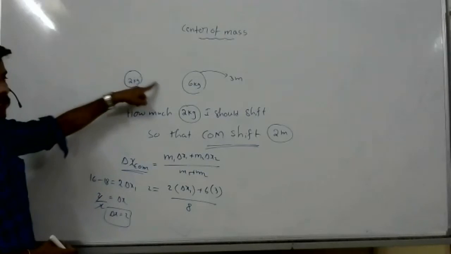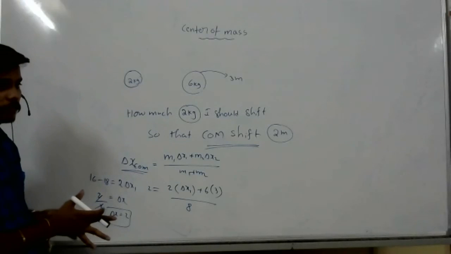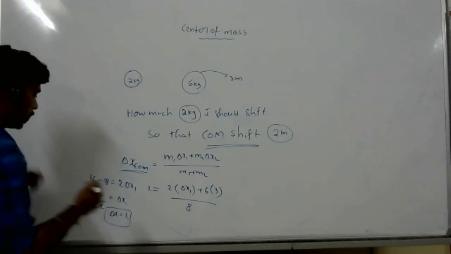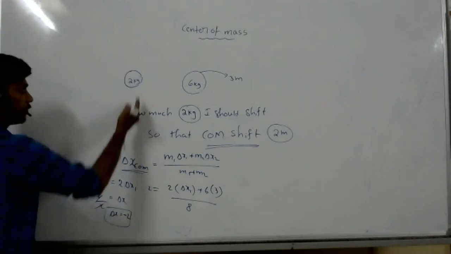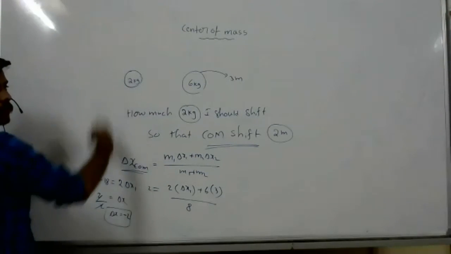Positive you are getting, so 2 kg. You'll get negative only. 16 minus 18 is minus 2. Then it is in the opposite direction, opposite direction to this.